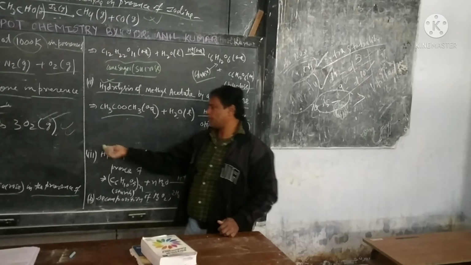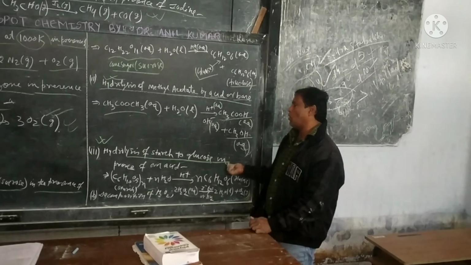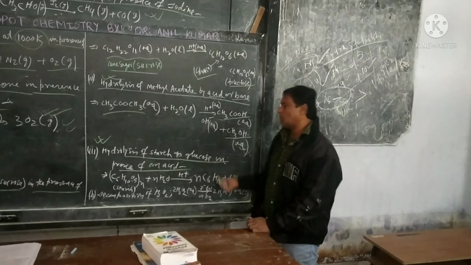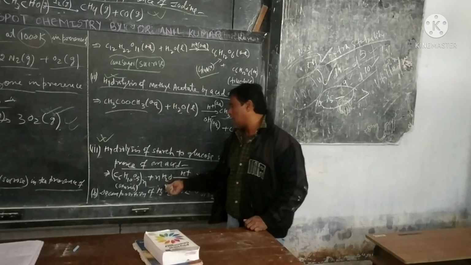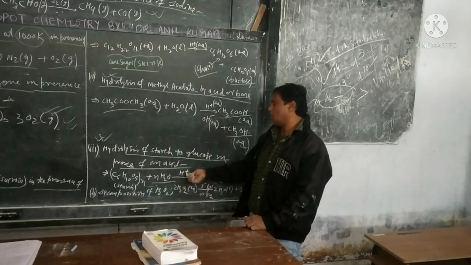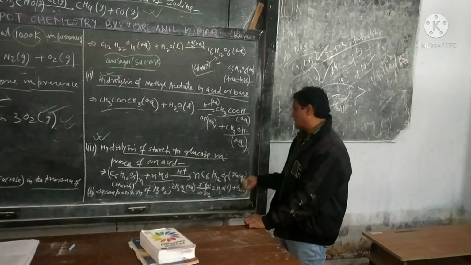Another example is hydrolysis of starch to glucose in the presence of an acid: (C6H10O5)n plus n molecules of water in the presence of H plus gives n C6H12O6, glucose.